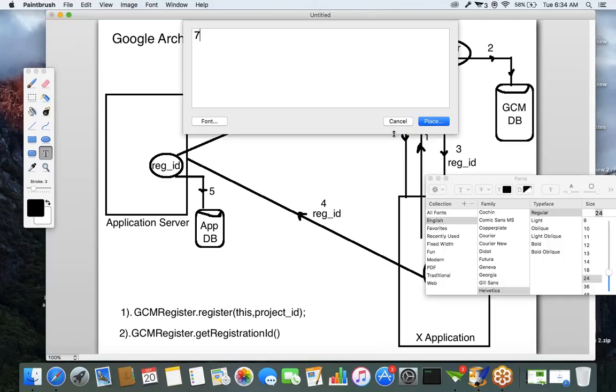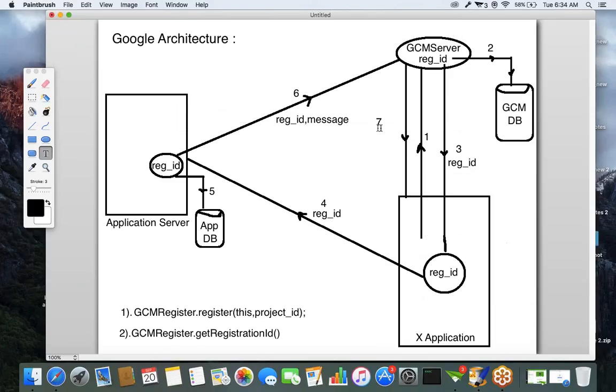This is the third step. This is the architecture of what? Google Cloud Messaging. Any queries in this architecture?